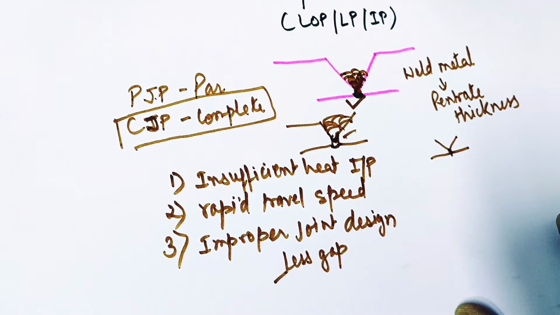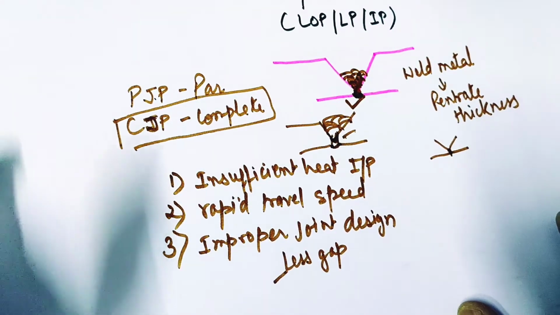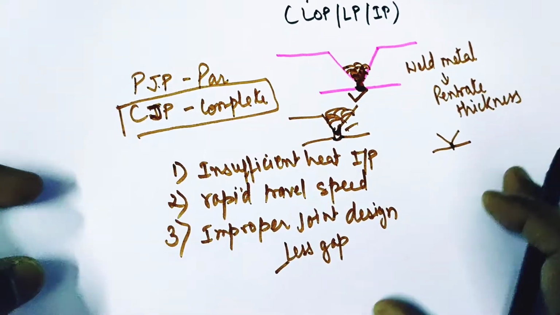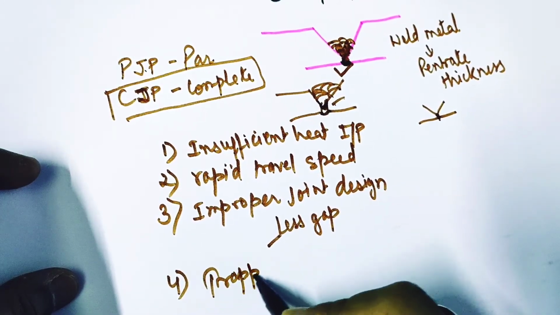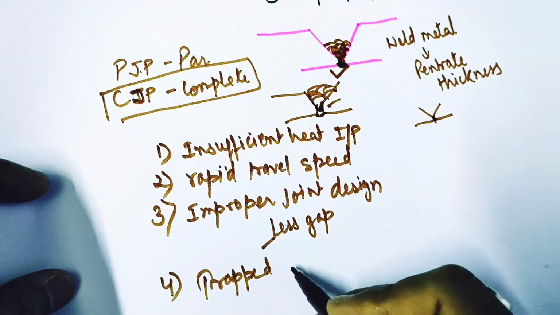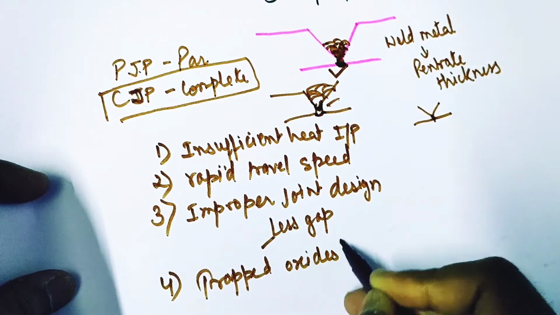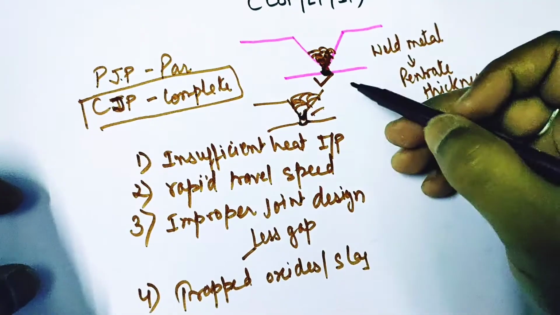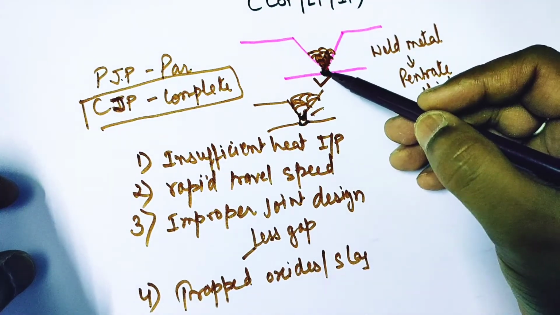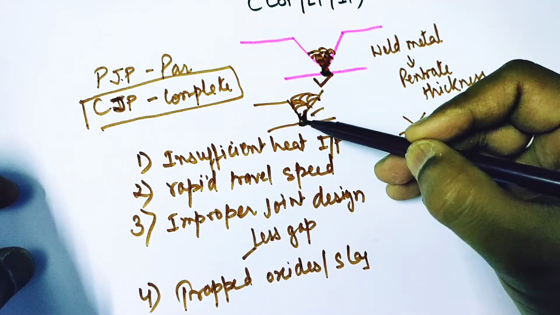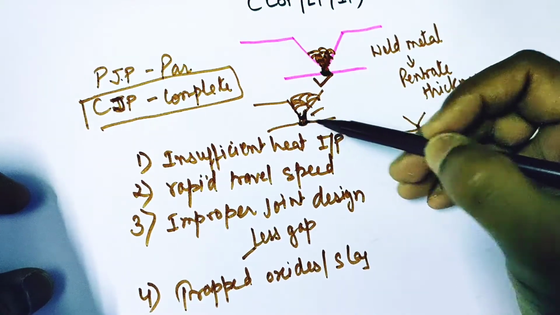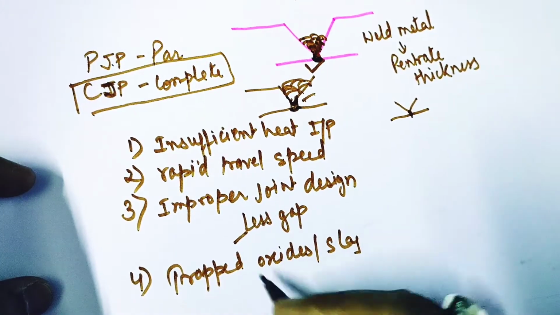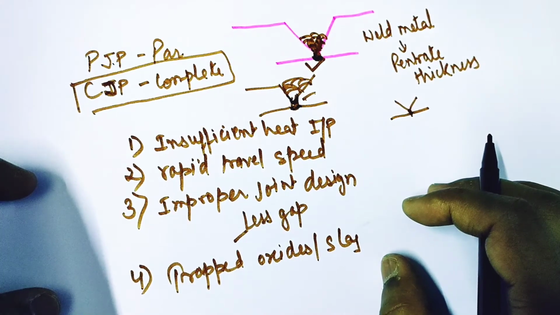Now we will discuss some more causes, like trapped oxides or slag. So if some oxide or slag or flux will be trapped at this position, then we will not get complete penetration. Hence we need to remove those oxides or slags.